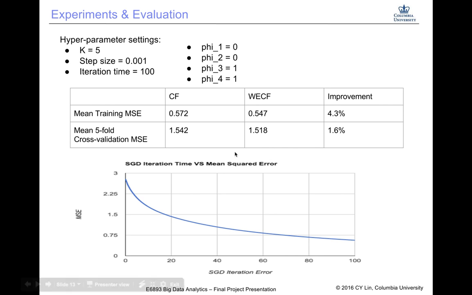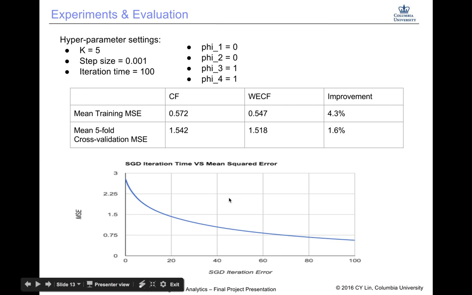We set lambda 1 and lambda 2 to 0, not including the regularization term, just for simplicity, and we just have 1 as a constant for our bias terms. So we measure the mean squared error for both the collaborative filtering model and our word embedding collaborative filtering model. And it turns out our model has a 4.3% improvement on the training error and 1.6% on the cross-validation error.